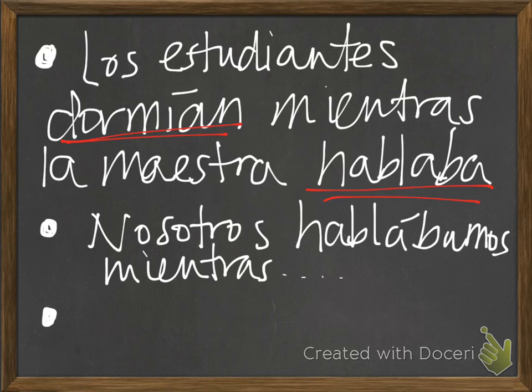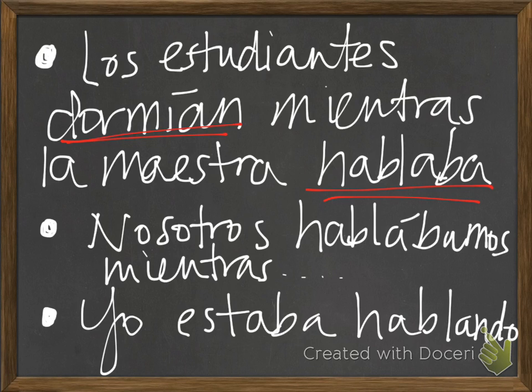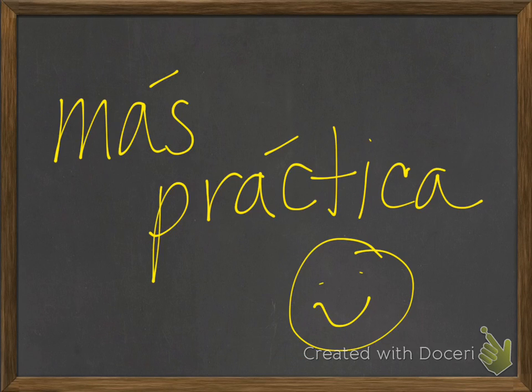Okay, and the last part is actually the imperfect progressive. You guys learned the present progressive, which uses the present tense of the verb estar, and this is where we also take the second verb and we add ando or iendo. Same thing here, but instead of using estar in the present tense, we use it in the imperfecto. So if I wanted to say that I was talking, yo estaba hablando. So just like in the present tense, if I wanted to say I am talking, I would say estoy hablando. But in the past, to say I was talking, estaba hablando. Okay, más práctica.